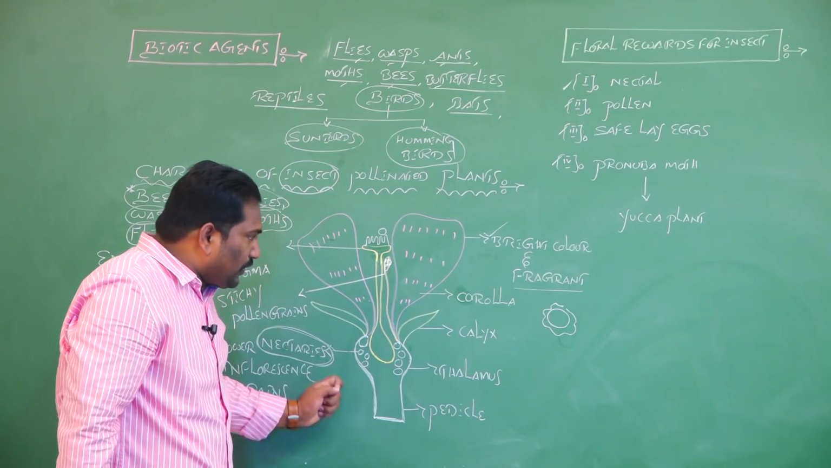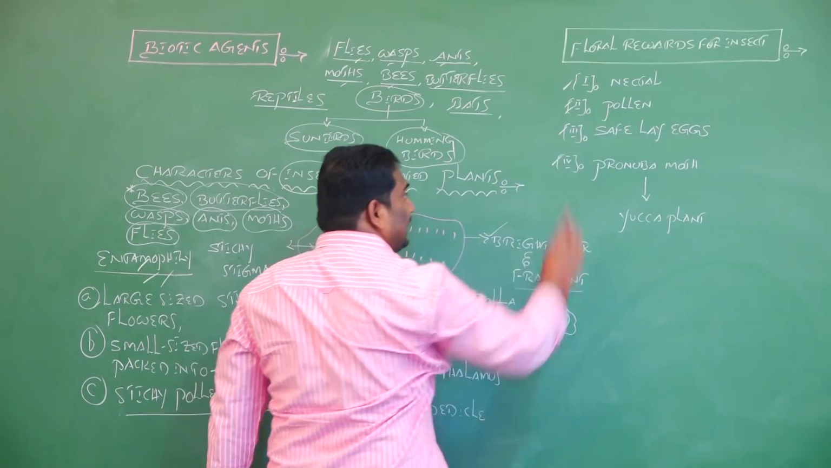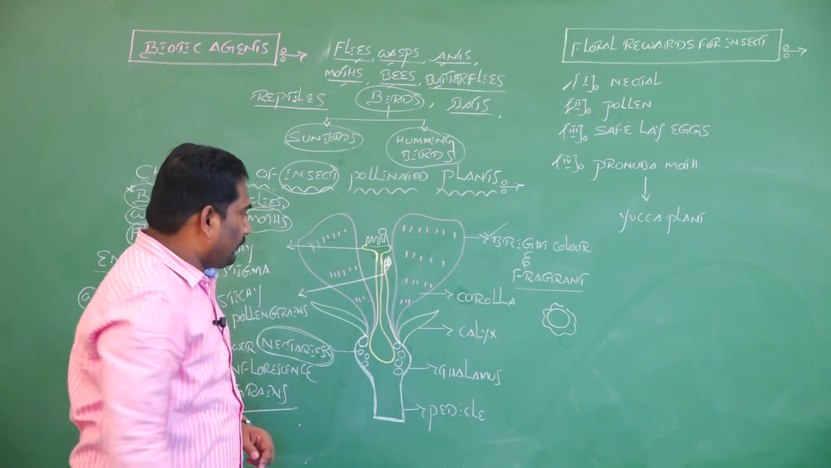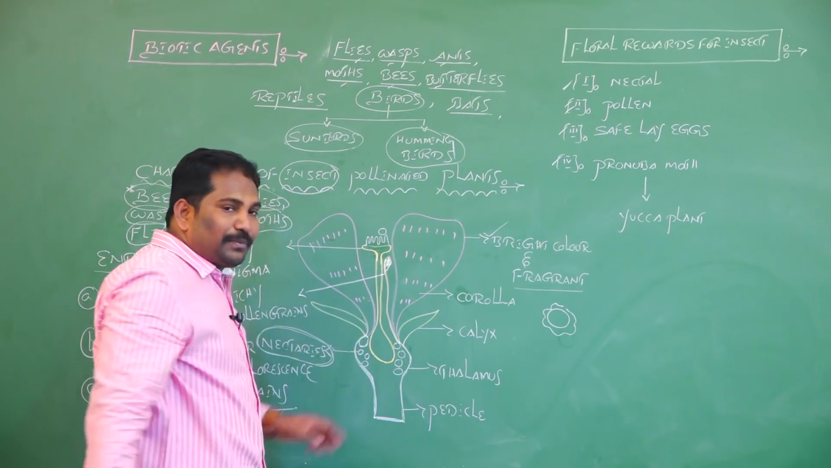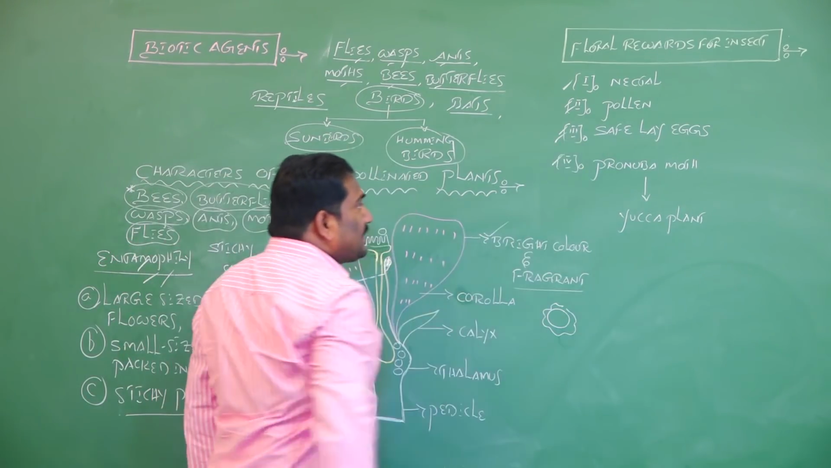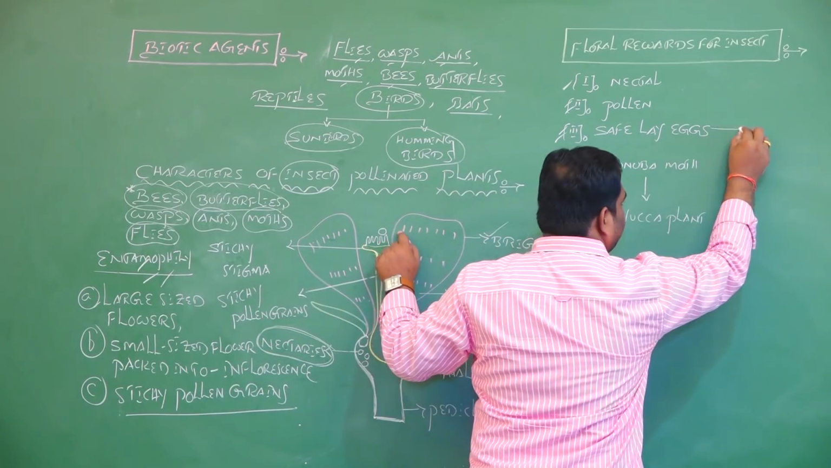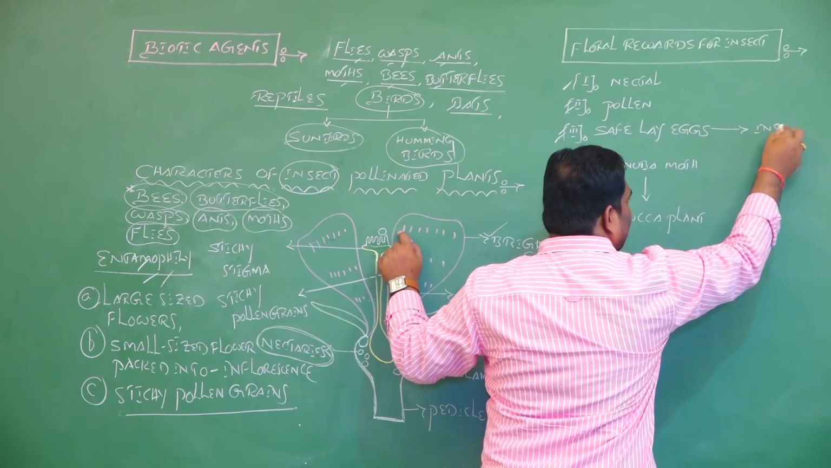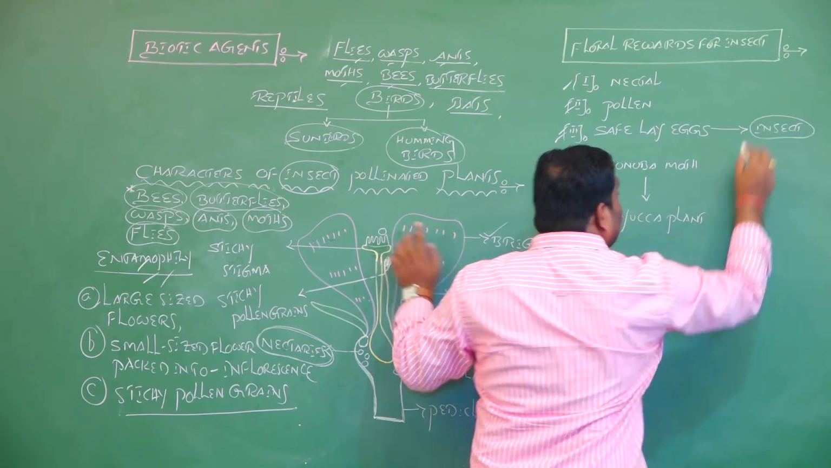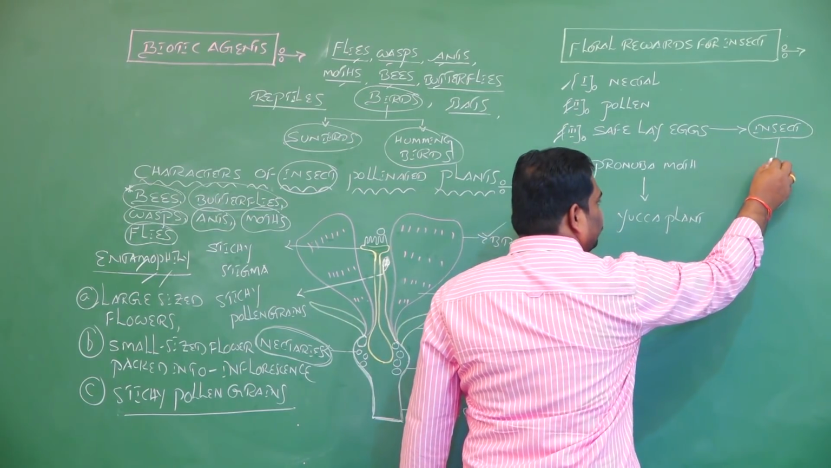This is the first floral reward to insects. The second floral reward is pollen grains for pollination from the anthers. The third one is a safe place to lay eggs. For example, most insects lay eggs in a safe place. For example,